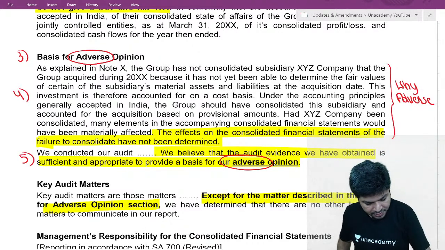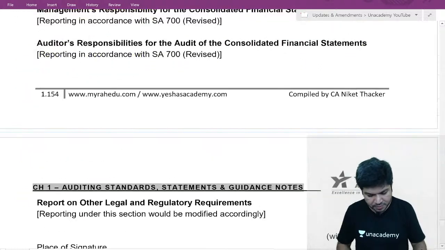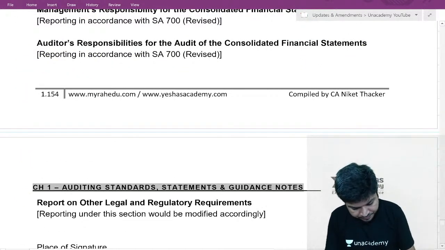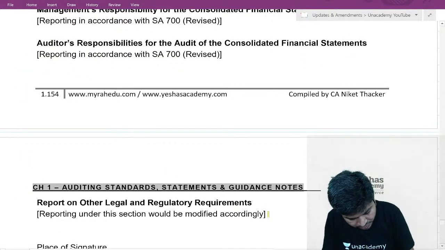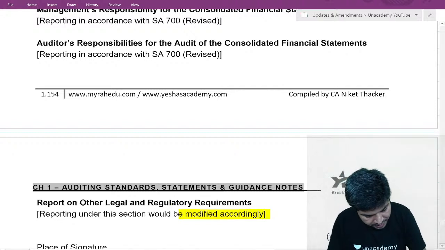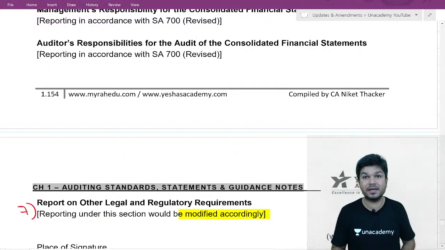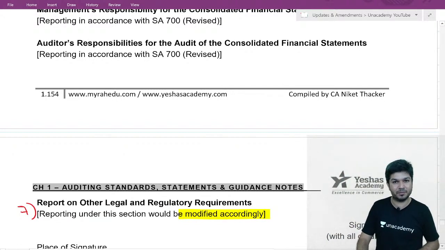This is the sixth one. And seventh one, other reporting responsibility will be modified accordingly. Again, 7 changes when I give adverse report.